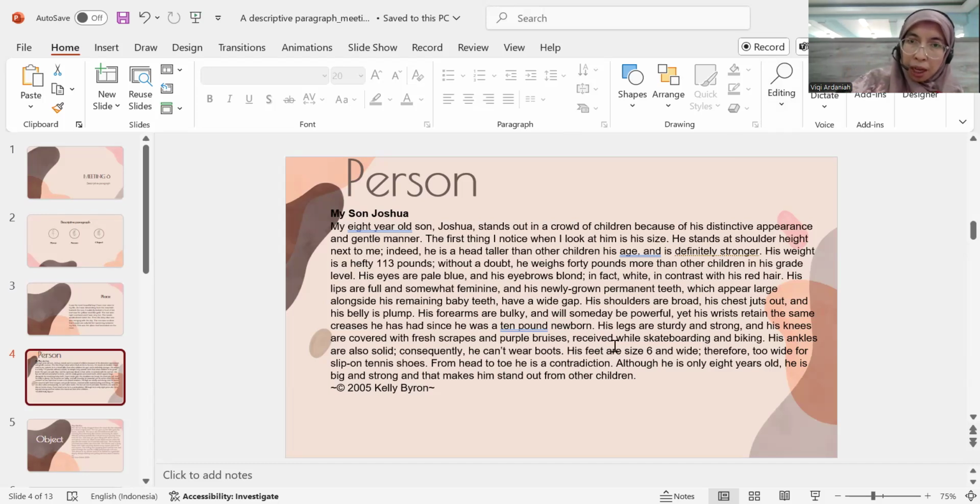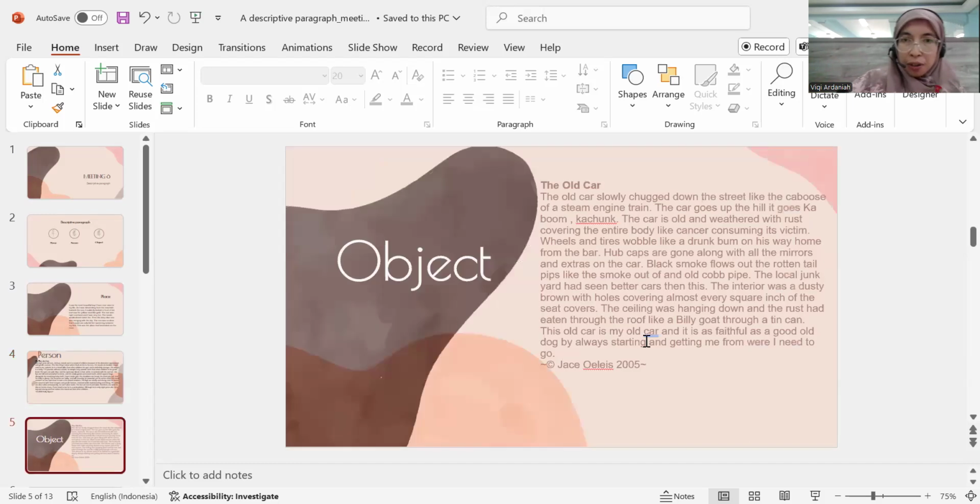Let's see the bottom. His legs are sturdy and strong, and his knees are covered with fresh scrapes and purple bruises. Let's say from skateboarding and biking. So this indicates that the writer wants to show you how Joshua looks. It means that he is very tall, very strong at his age, while others are probably much smaller. Okay, that's how we write our descriptions when it's concerned with a person.